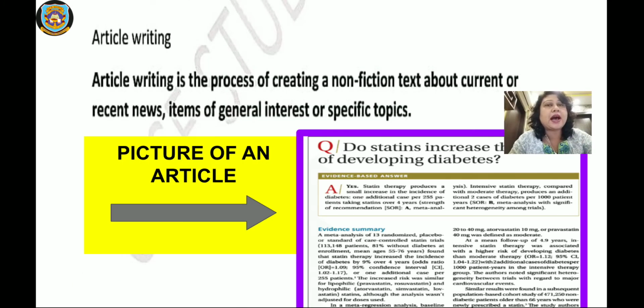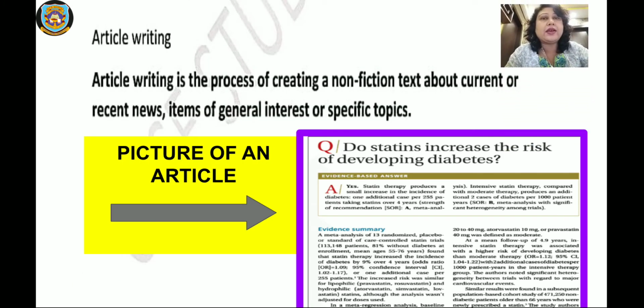The next one is article writing. Now what is article writing? Article writing is the process of creating a non-fiction text about current or recent news, items of general interest or specific topics. As I think you have already done in your English class, so how to write an article, same way here we have the format of how to write an article.